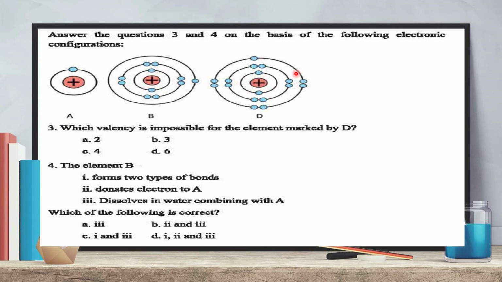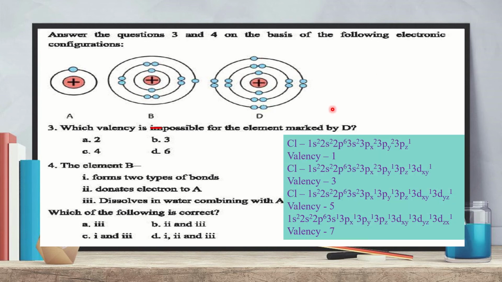Another way to calculate valency for a non-metal is the unpaired electron of its last shell. Look, the electronic configuration of chlorine is 1s2, 2s2, 2p6, 3s2, 3px2, 3py2, 3pz1.